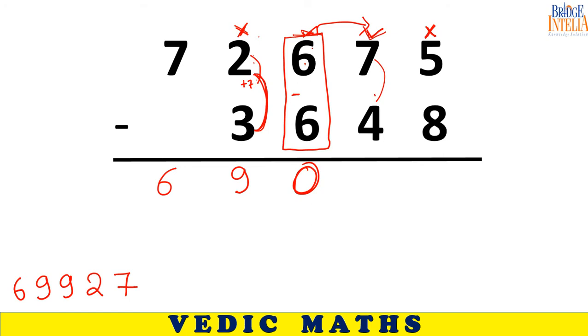7 minus 4 equal to how much? Yes, sir. 3. But the neighbor is in problem. So 3 becomes 3, 4. Sir, but the answer will be 2, because 3 we have to help the neighbor. So 8 complement is 2. So this is the concept.